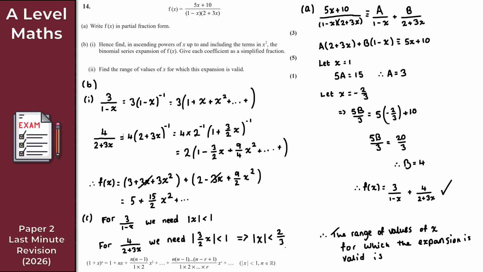Well, it has to be this one, right? Between minus 2 over 3 and 2 over 3, right? So in that case then, let's write this down as it is, right? So minus 2 over 3 up to 2 over 3. And there we go. That is the solution to part C.